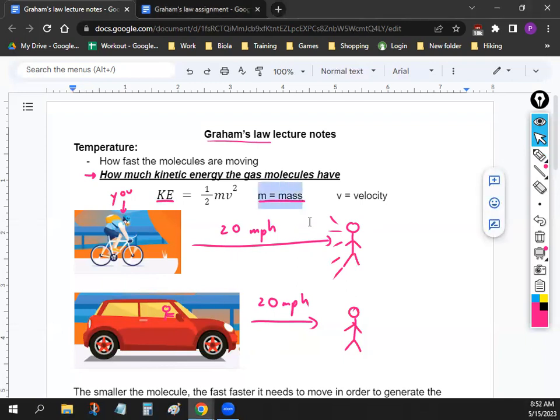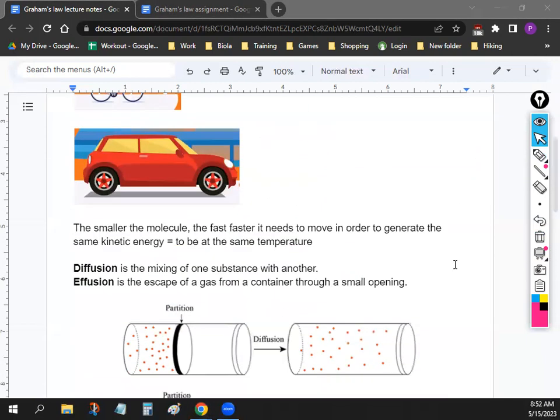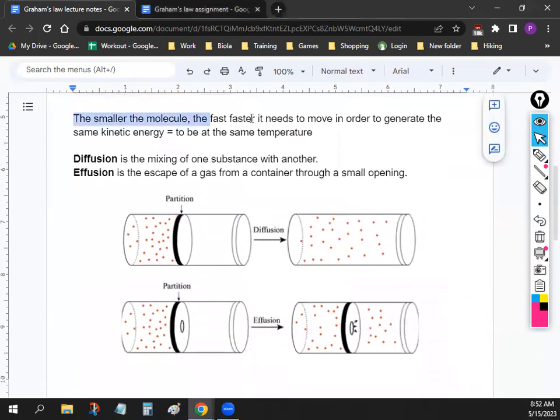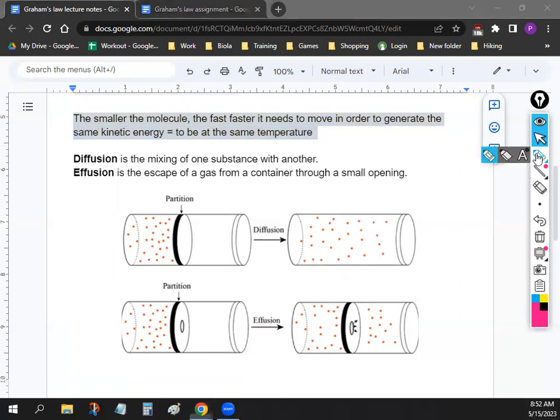And so this goes the same way for gas molecules. We talked about how gas molecules are flying around. They have kinetic energy. And this is going to be Graham's law right here. The smaller the molecule, the faster it has to move to generate the same kinetic energy, which means to be at the same temperature. So let's say that we have a small gas molecule, and let's say that we are at, I don't know, 25 degrees Celsius. And we have a big molecule